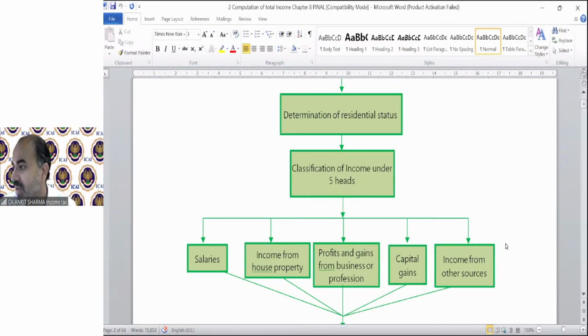Okay, so you have given me the answers. Let me connect to the portal first. Darshan has sent me the answer initially. Section 15 is for salary, correct? Section 22 is for income from house property. Well done. Section 28 is for profit and gains from business or profession. Capital gain, section 45. And income from other sources, section 56. Correct, Darshan. High five from Wi-Fi.